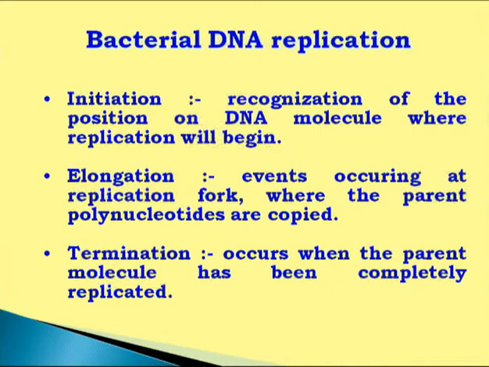Elongation: when initiation is completed, then DNA polymerase starts synthesis of nucleotides in 5' to 3' direction, and daughter molecules can be synthesized. And whenever replication finishes, there will be a specific sequence in the genome of both prokaryotes and eukaryotes where replication is halted or the process of replication ceases, called termination.